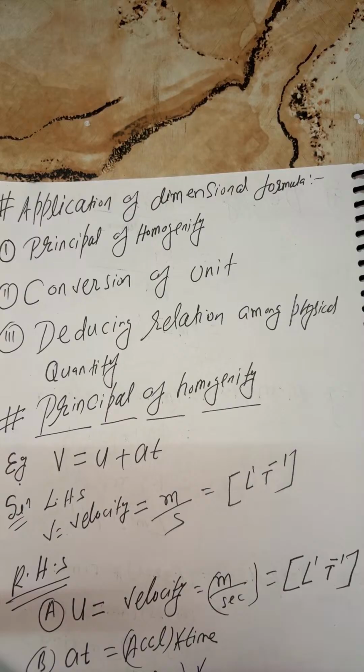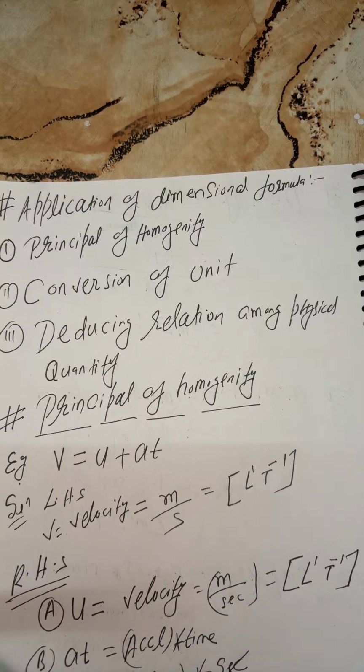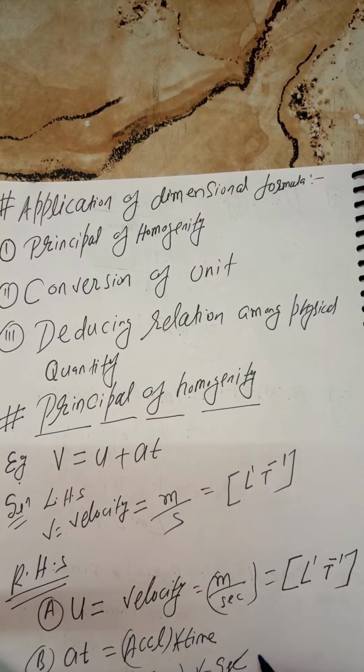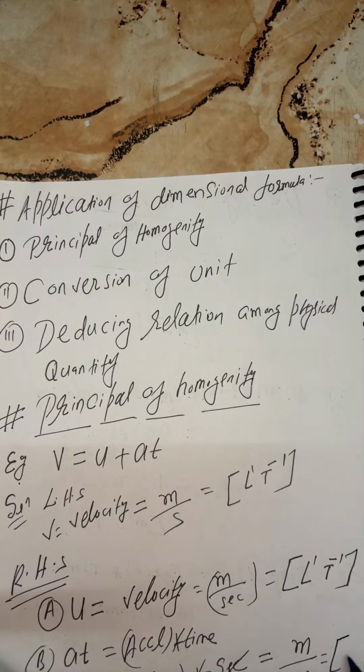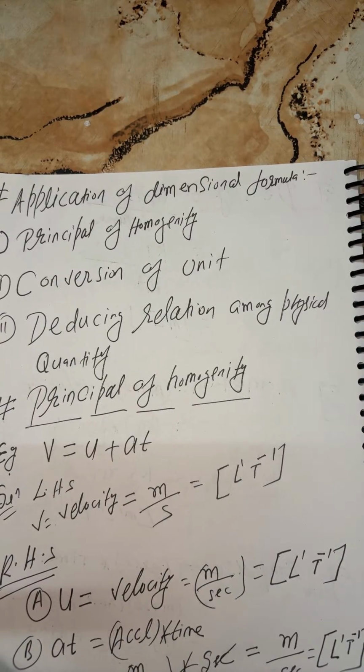And what is the SI unit of time? Which is what? Second. Then what you can say, student? This is meter per second. And what is the dimensional formula? You can say this is L1 T minus 1.